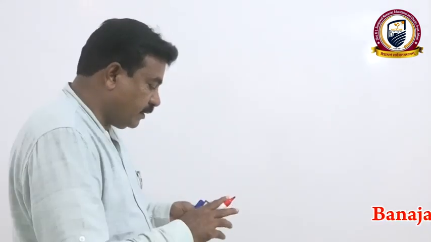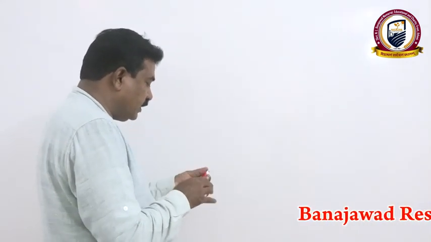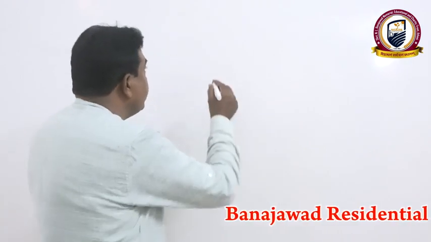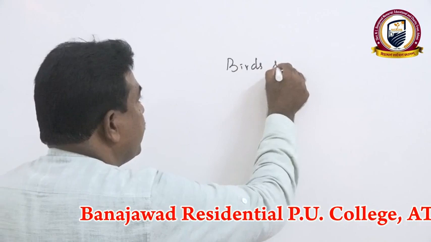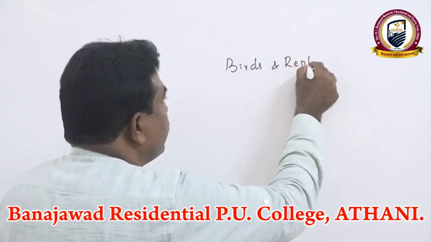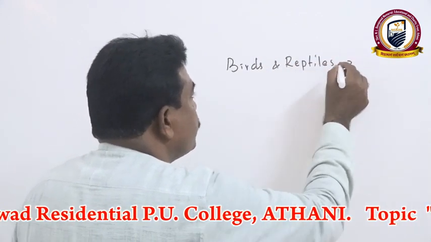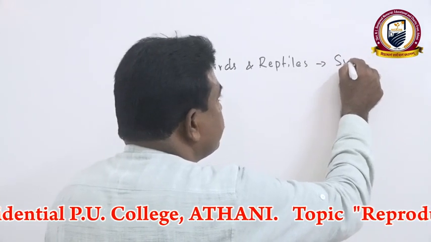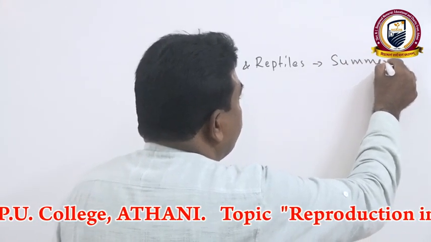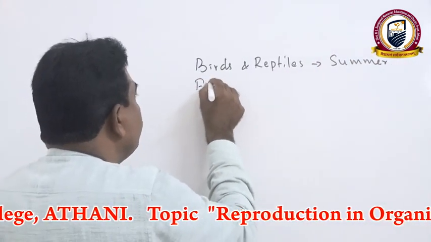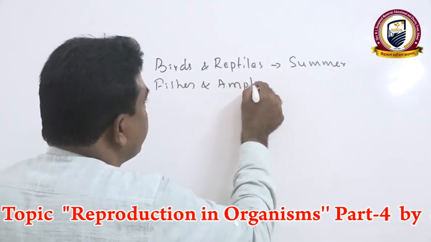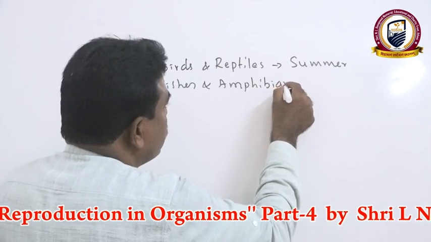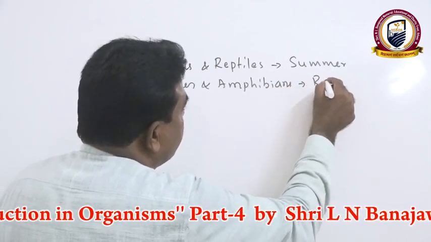Even in the case of animals, during the reproductive phase, they have a particular reproductive season. We call it the breeding season. For example, especially birds and reptiles generally reproduce during summer. Whereas fishes and amphibians, mainly the frogs, reproduce in the rainy season.